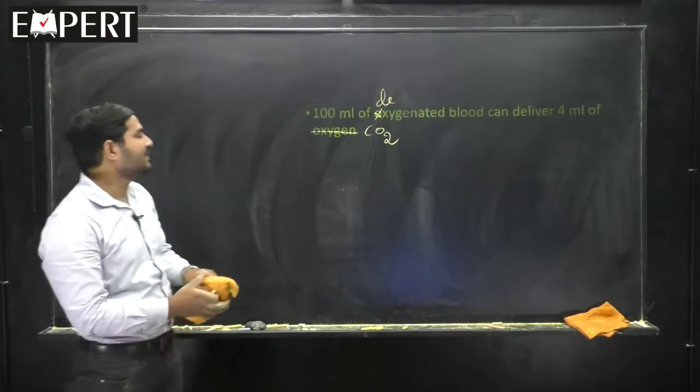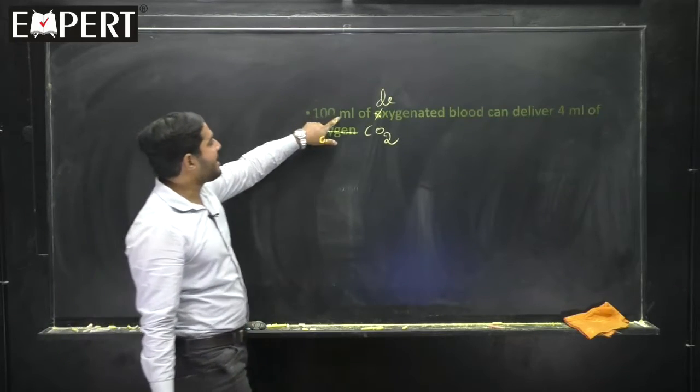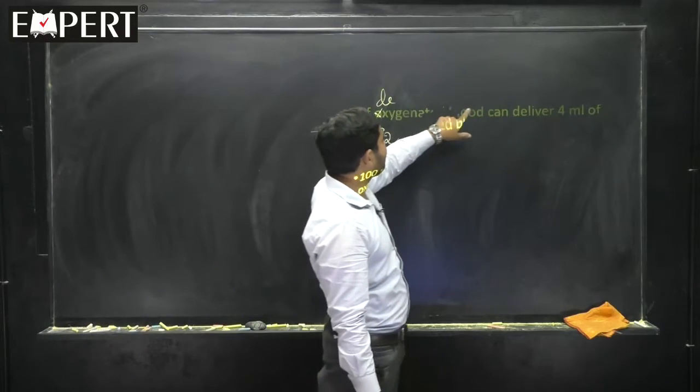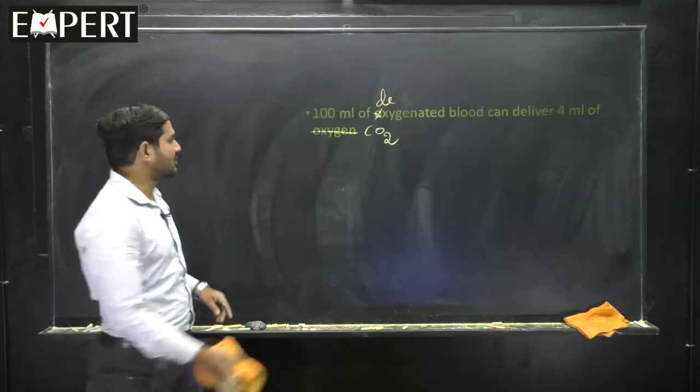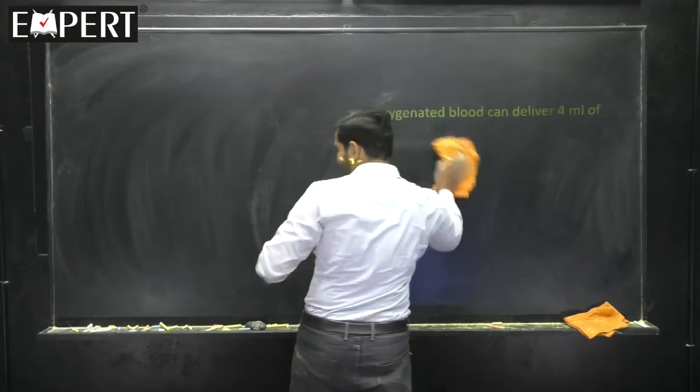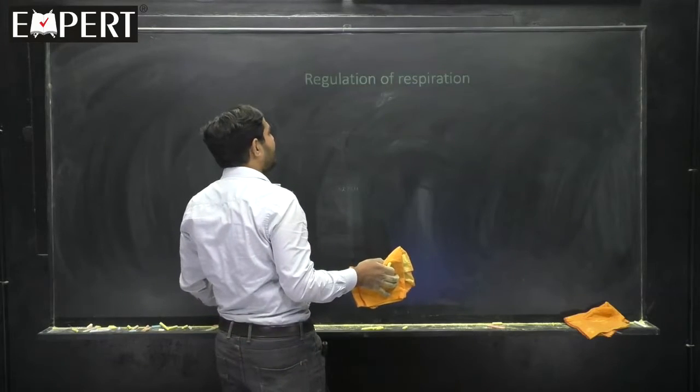I'll repeat once again. We have corrected it. 100 ml of the deoxygenated blood can deliver 4 ml of the carbon dioxide. I'll rewrite the sentence for you. Please don't have any confusion.